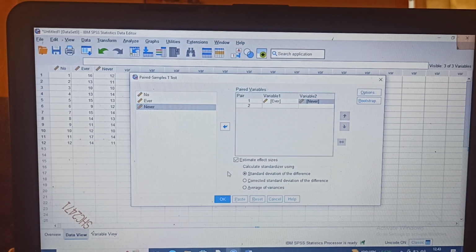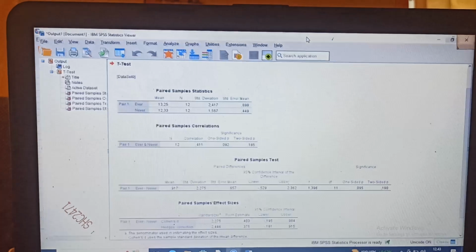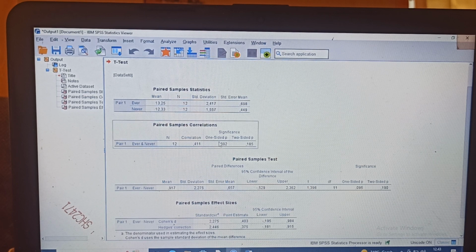Then we click continue. And this is the paired sample statistics, the differences between the scores, and the data I get from SPSS.